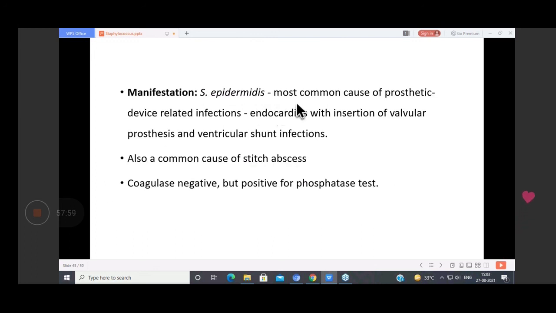So Staph epidermidis is the most common cause of prosthetic device related infection. In CONS, if asked, Staph epidermidis causes prosthetic device associated infection and is also commonly seen in stitch abscess. It is coagulase negative. Coagulase test will be negative in this case.